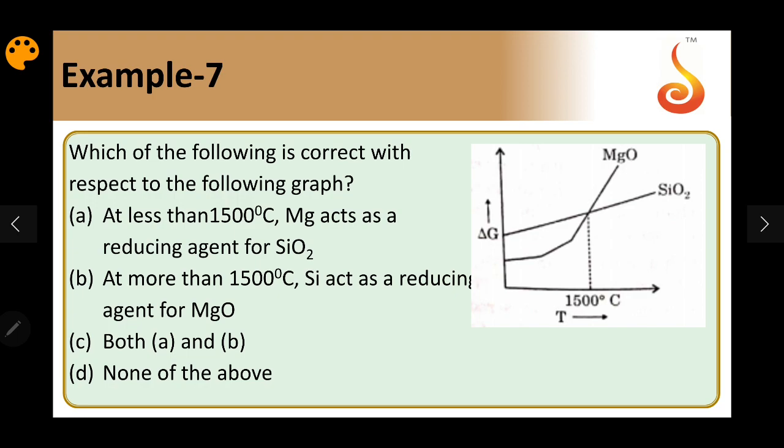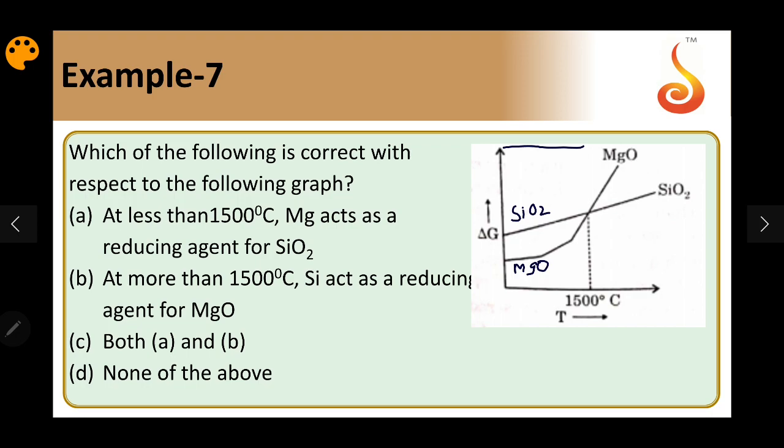Delta G negative, with 0 somewhere on top, so this is in the negative range. So delta G is more negative for magnesium oxide formation compared to silicon dioxide formation. But after 1500 degrees, silicon dioxide will have a more negative delta G compared to MgO. The concept of the Ellingham diagram is that the one which is below can act as a reducing agent for the one which is present above it. As a result, below 1500 degrees Celsius, magnesium can act as a reducing agent for silicon dioxide.